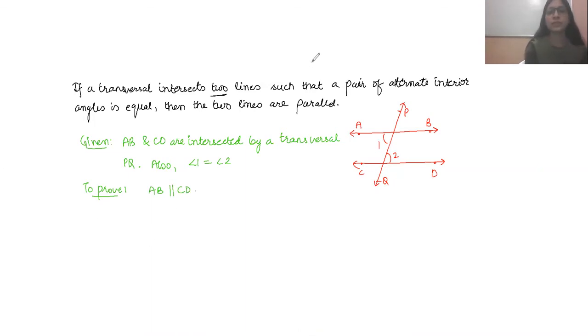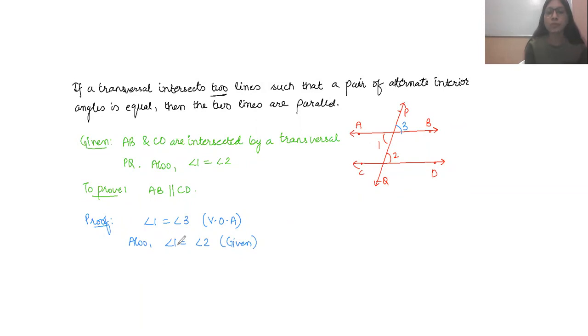Now we can see the proof. So let's see how you will prove it. Now see, we can consider one more angle here, angle 3. So clearly angle 1 will be equal to angle 3. Why? Because these are a pair of vertically opposite angles, and vertically opposite angles are always equal. So angle 1 equals angle 3. Also, one more thing is given in the question, that angle 1 equals angle 2. This is equal because it is given in the question.